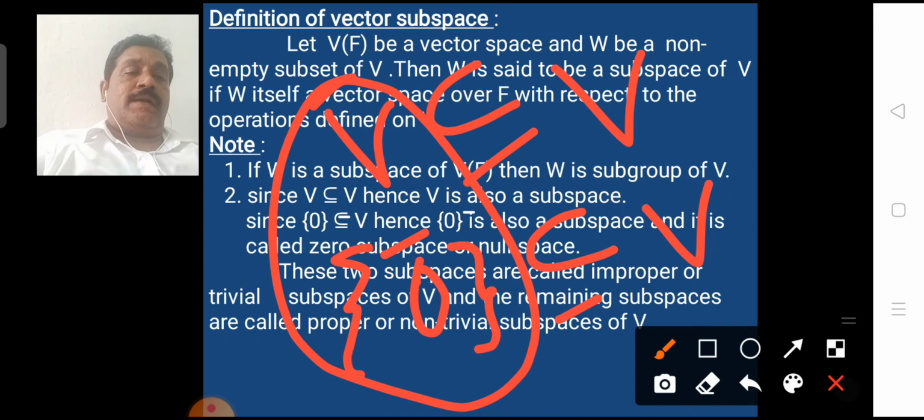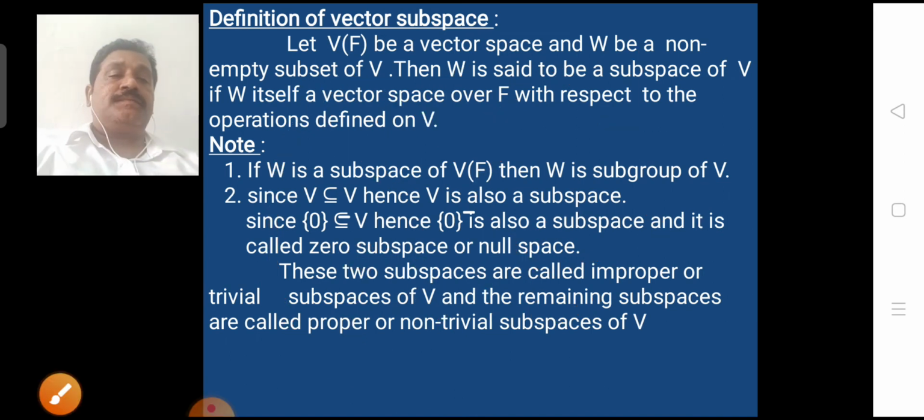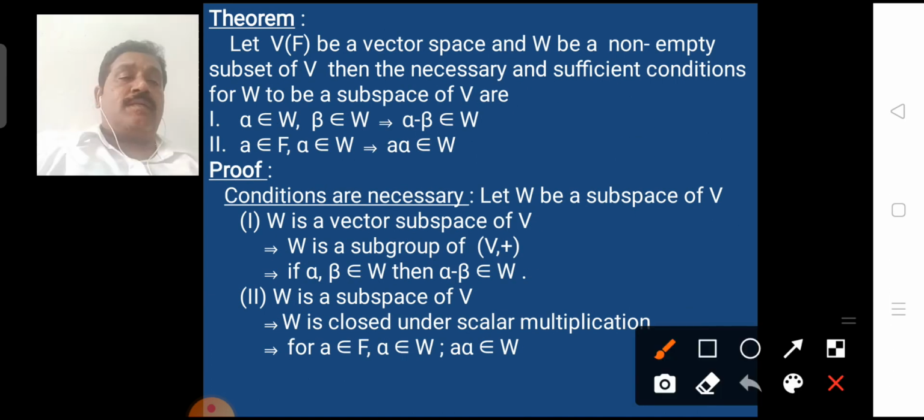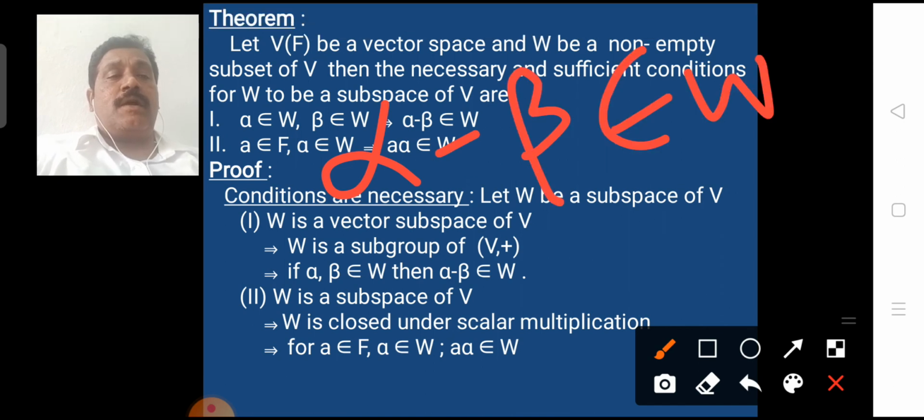Next, we learn a theorem, namely the necessary and sufficient condition for a set W to be a subspace of V. The conditions are: alpha minus beta belongs to W, and a alpha belongs to W.